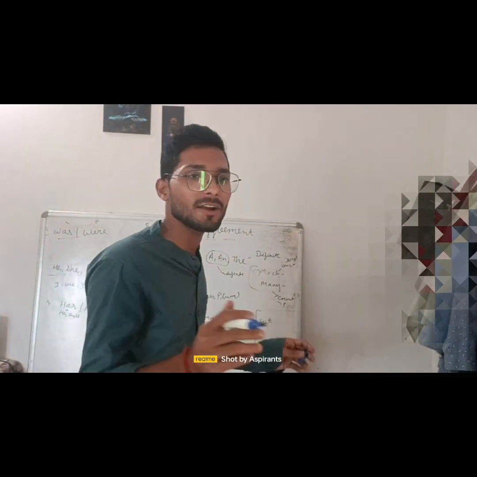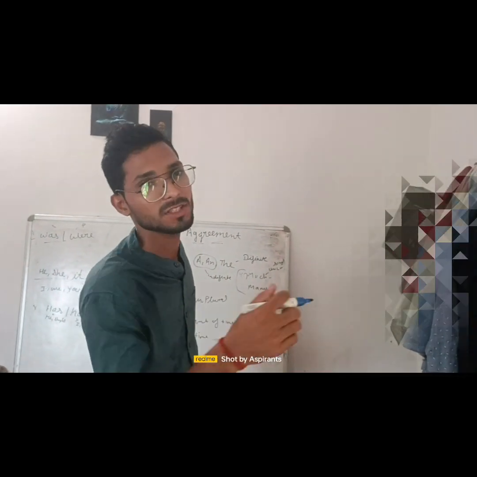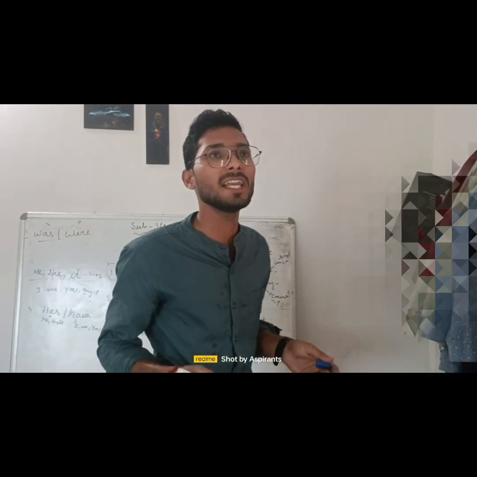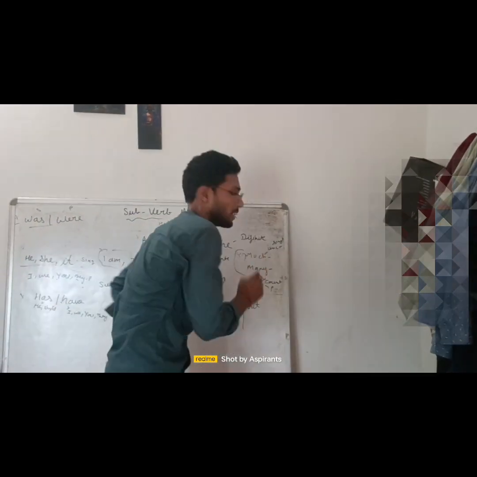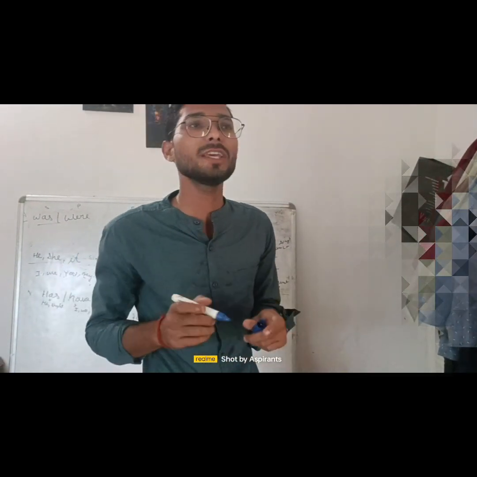Okay, and now since and for. Since is for a point of time. For example, I live in GKP since 2009. I live in Jaunpur since childhood. Now for is for a period of time. I live in GKP for 10 years.